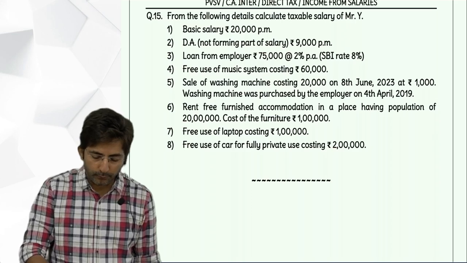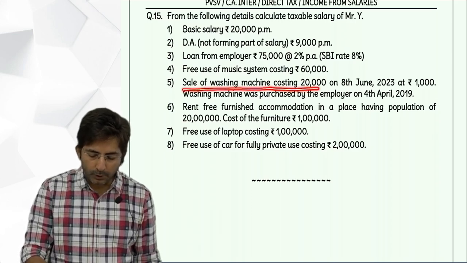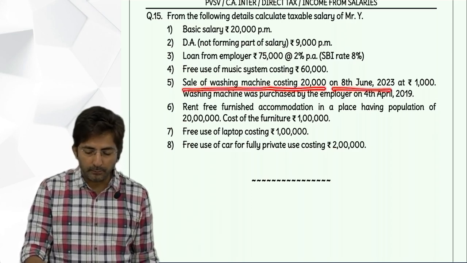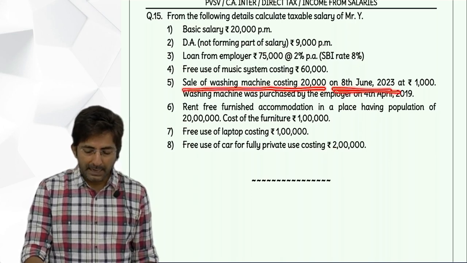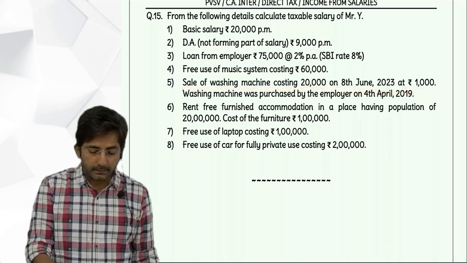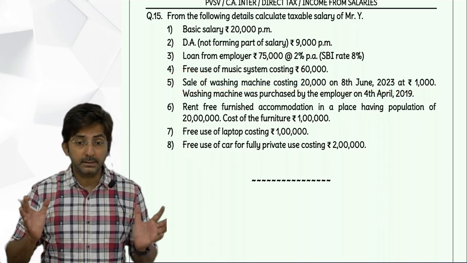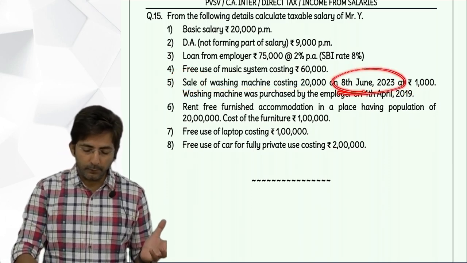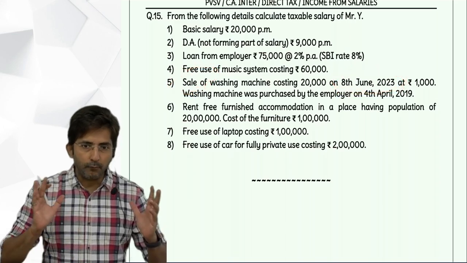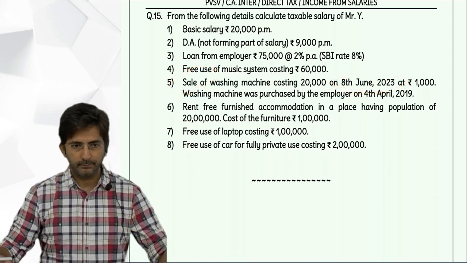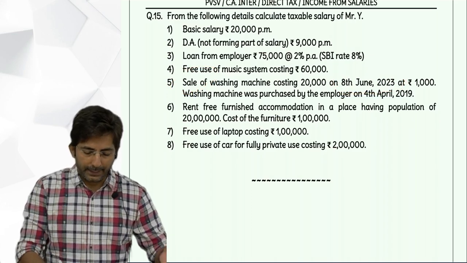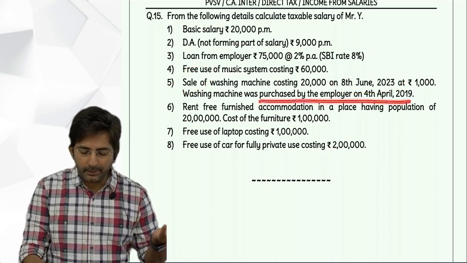Sale of washing machine costing 20,000 on this date. So the main dominance is of the word sale. The sentence is starting with sale, so the date is of sale. Anyways, purchase date is separately given here.